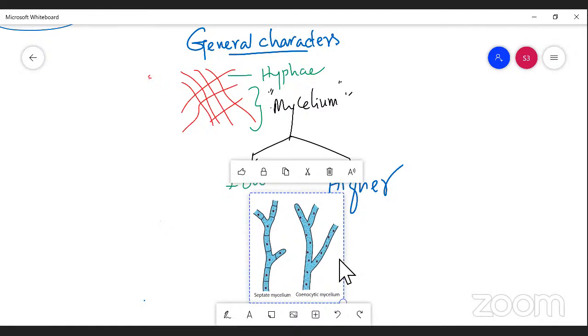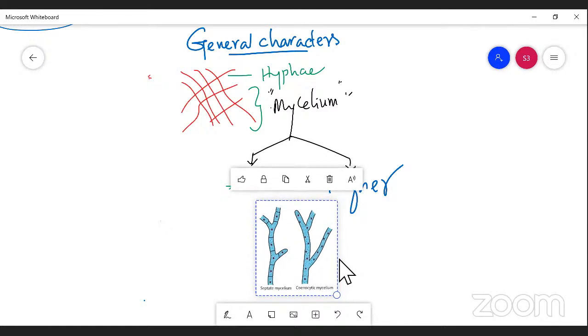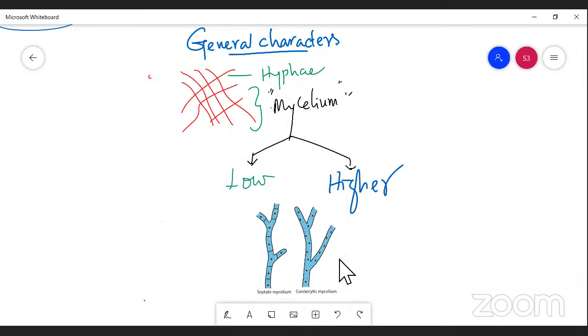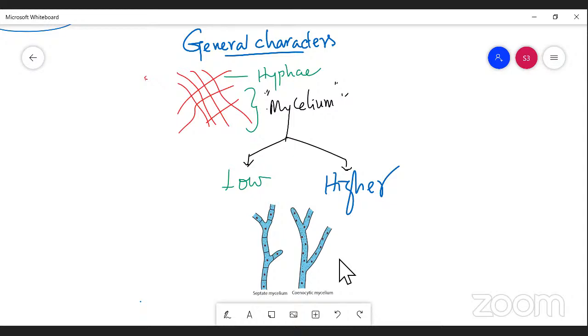When you take a mycelium in lower forms and higher forms, you can see the difference. The first diagram indicates the mycelium, which is a group of hyphae or thread-like structures interwoven, in which each one has a nucleus.